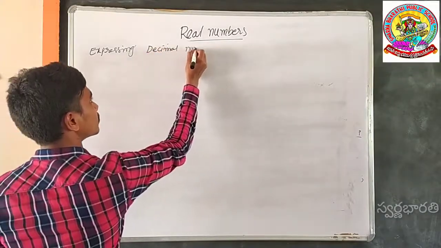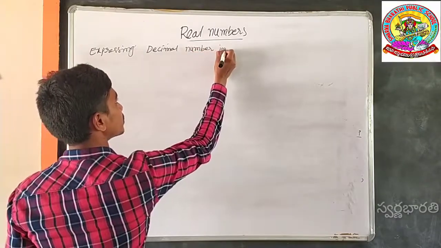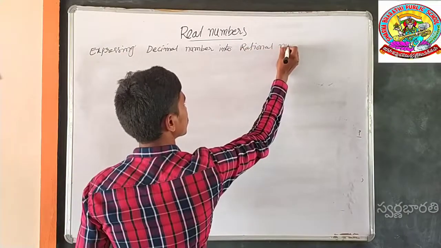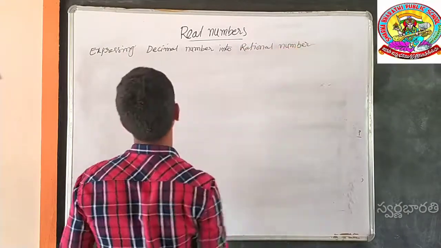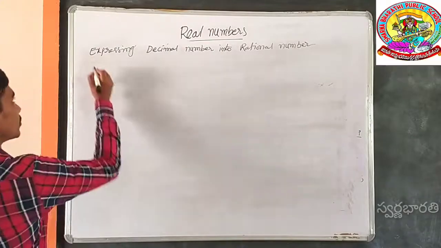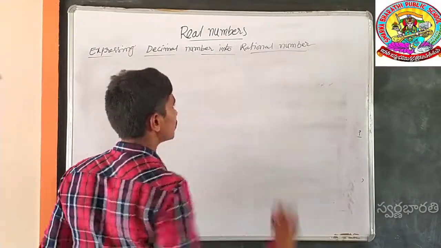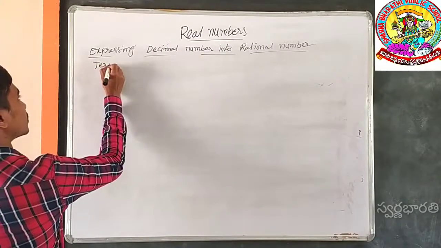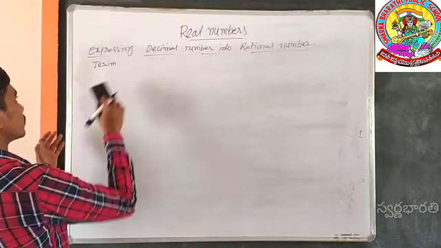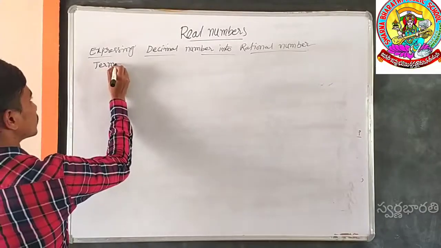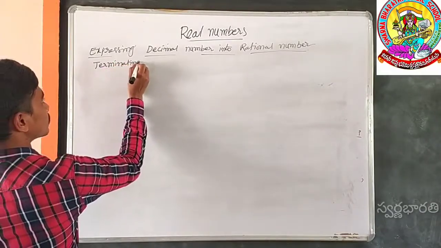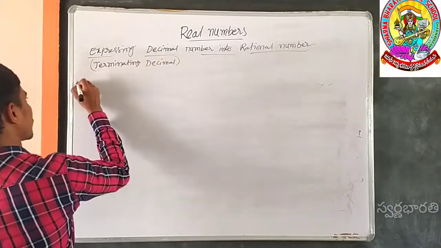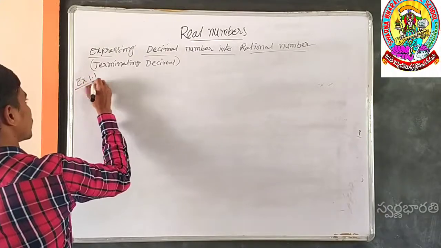Expressing a decimal number into a rational number. If the given number is a terminating decimal, for example, this exercise 1.17 sum.